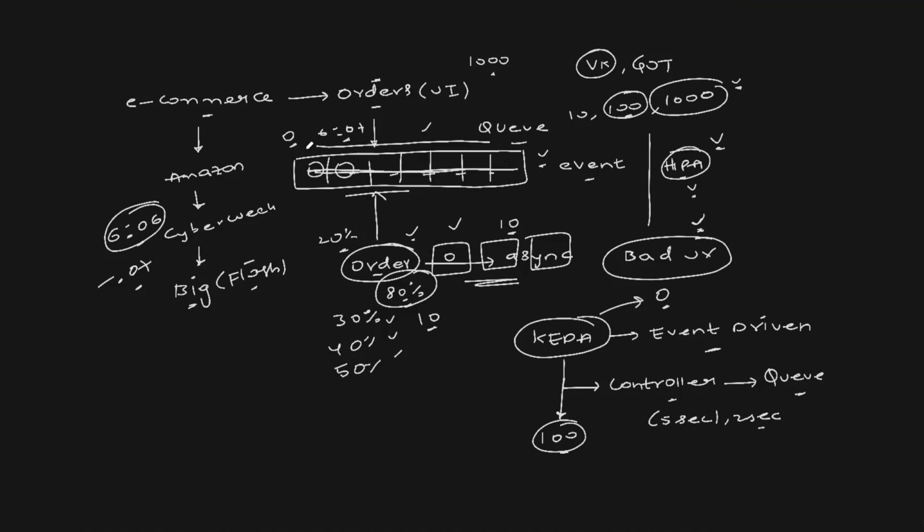And whenever there is even one element in the queue, it will watch the queue, so it can bring the pod count to 1. For 2 minutes, 3 minutes, or maybe 2 to 3 hours, your compute cost is saved. You might feel it is very little time, but imagine 1 day, 1 month, 1 year, 10 years down the line, how much compute cost is KEDA saving for you? Huge, right? I'll repeat this one more time.